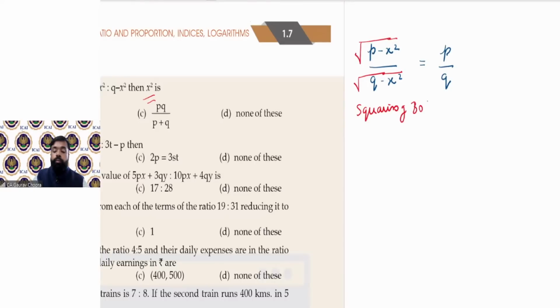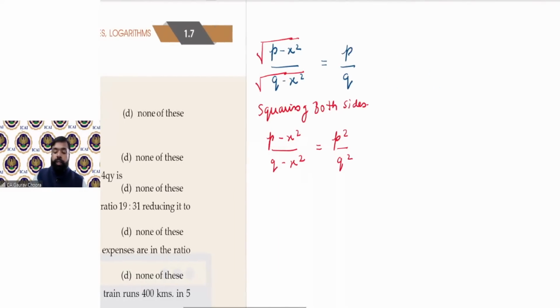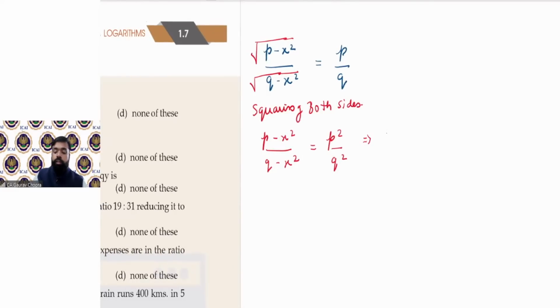Squaring both sides. So (P minus x) square upon (Q minus x) square equal to P square upon Q square. Okay. Now let us do the cross multiplication. P into (Q square minus Q square x square) equal to P square Q minus P square x square.